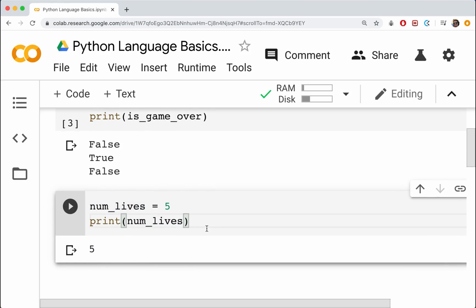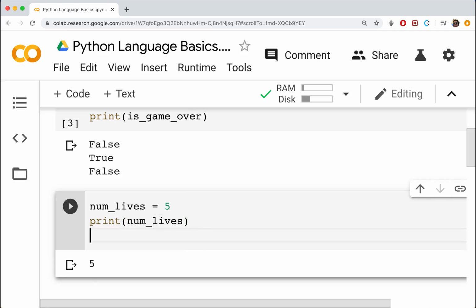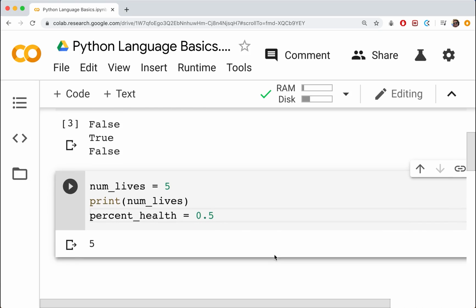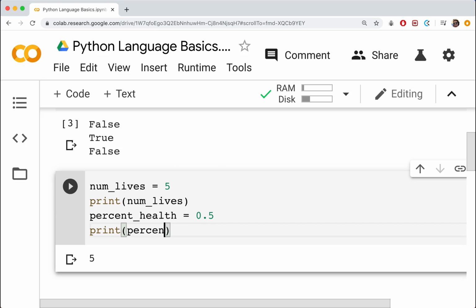Okay, so what about decimal numbers? Well, maybe we'll use decimal numbers to represent some kind of stat. So this could be maybe health, or it could be attack or defense. Realistically, in a real game, we'd probably use whole numbers for these, but let's just pretend that we would use decimal numbers, and let's just say, maybe percent health makes a bit more sense. So we'll do percent health, and we'll say it's going to be maybe 0.5, that represents 50% of our health bar. Okay, so then we go ahead and print out percent health.